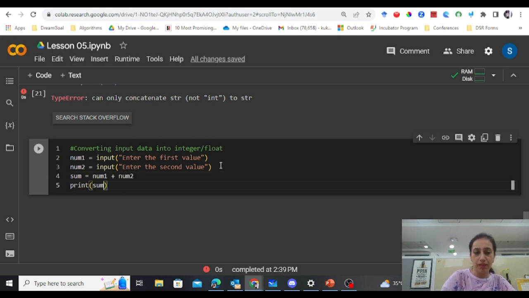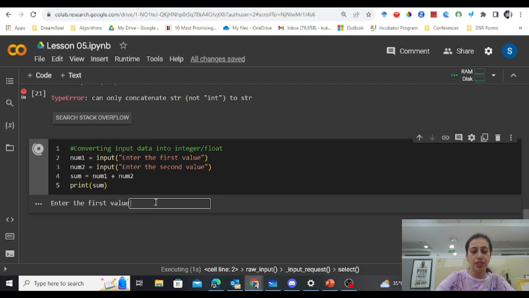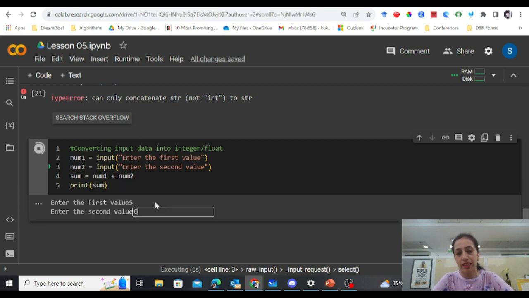Print sum. So now it will ask us to enter the input. Suppose I enter 5. Enter the second value, 6.